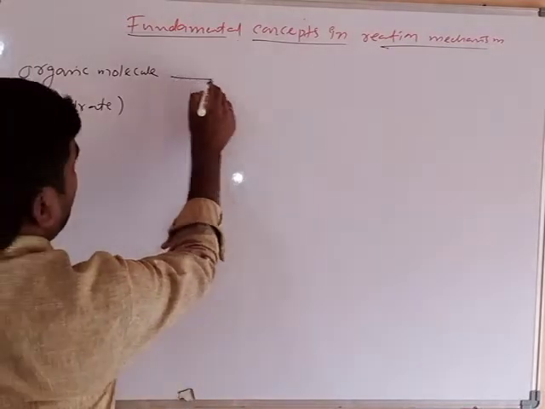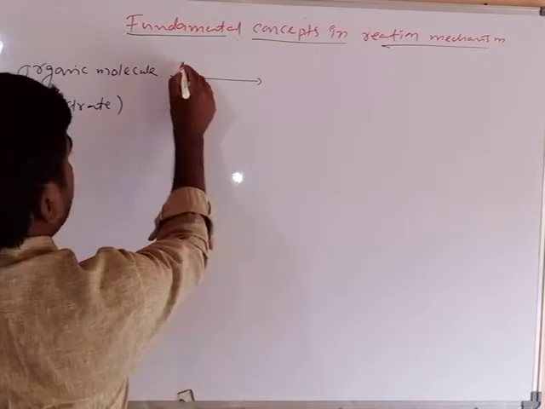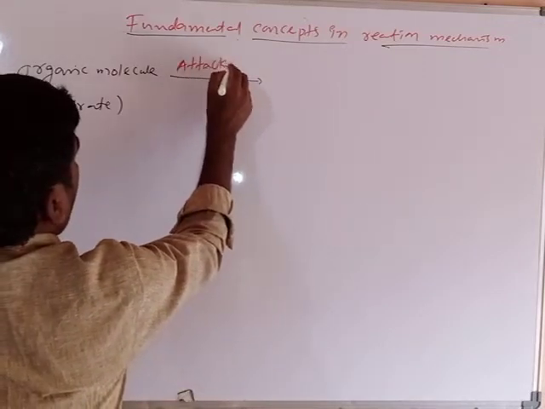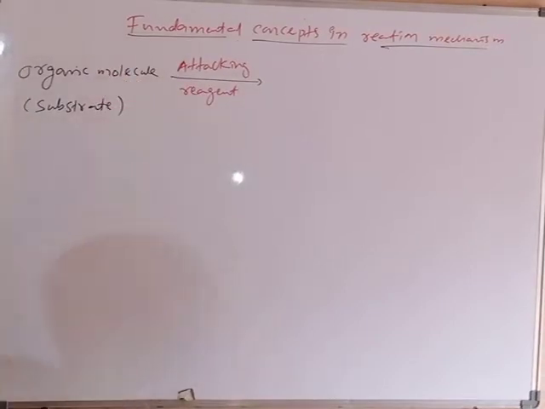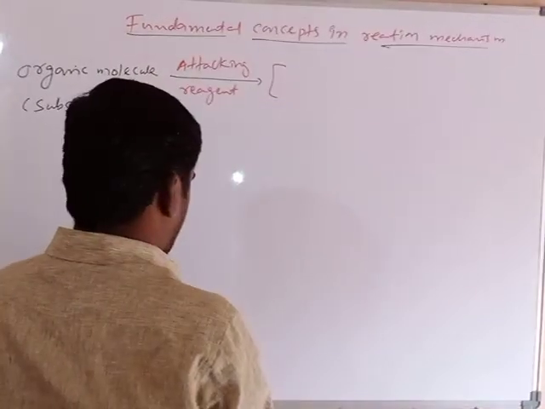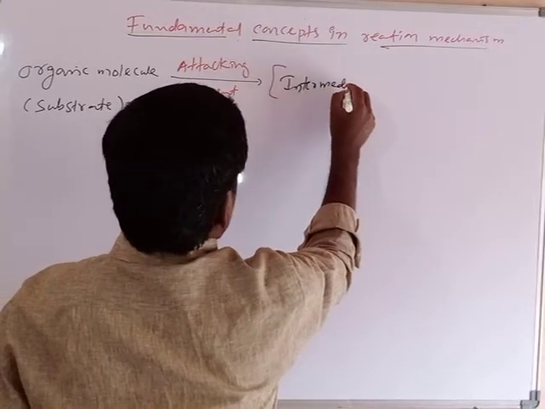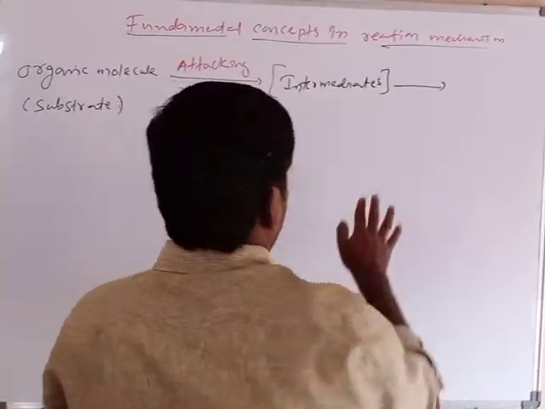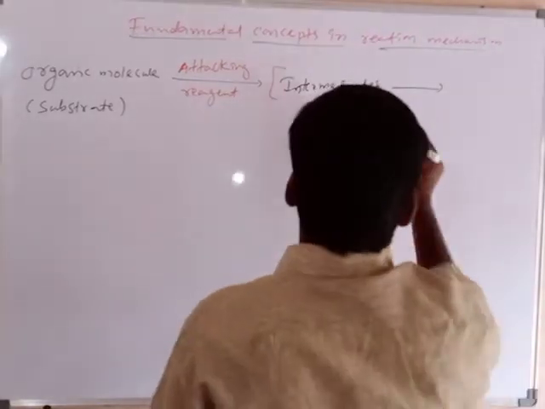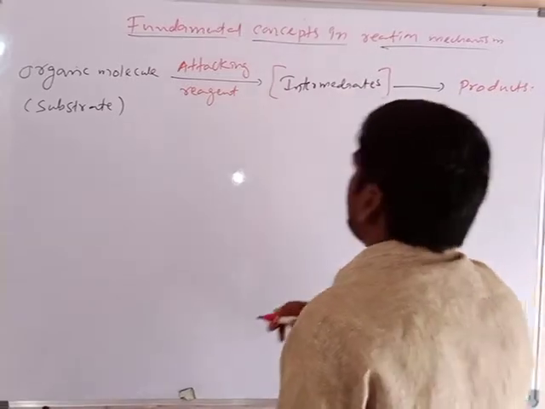Substrate reacts with an appropriate attacking reagent, attacking the organic molecule to form intermediates. And finally we will get products.